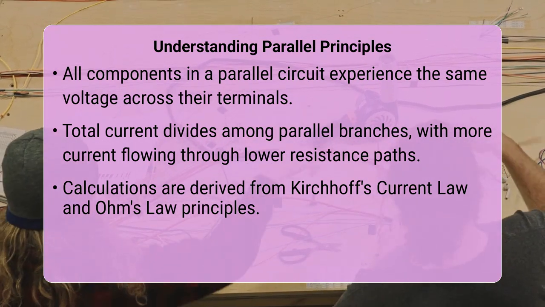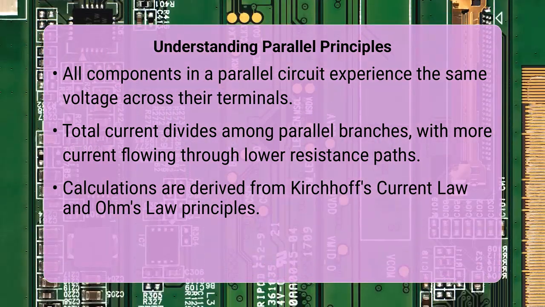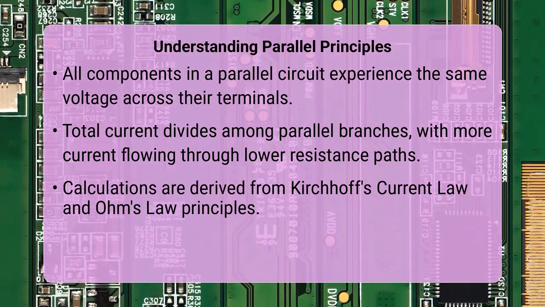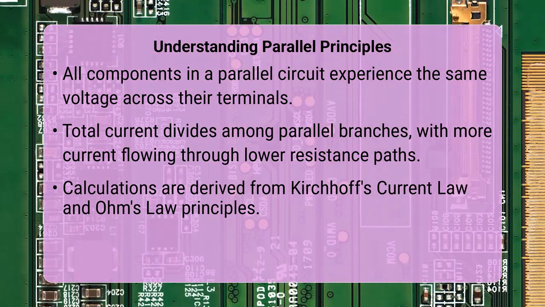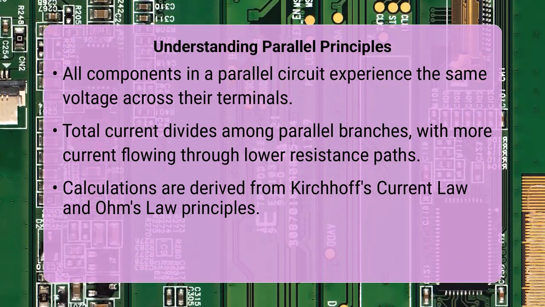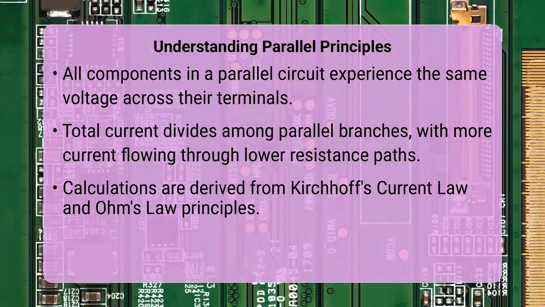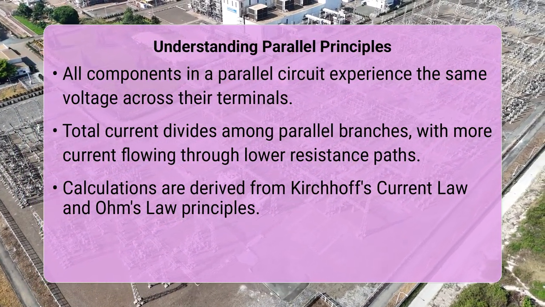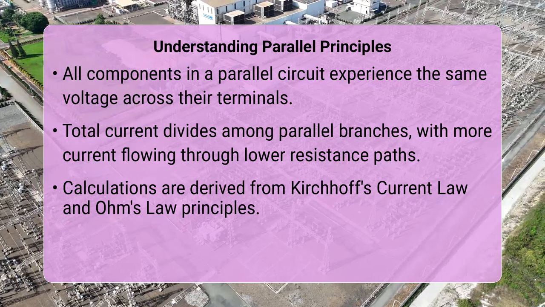Kirchhoff's current law states that the sum of currents entering a node must equal the sum of currents leaving it. Applying Ohm's law to each resistor and combining these relationships leads directly to the reciprocal formula. This formula inherently accounts for how current chooses the path of least resistance, with more current flowing through lower resistance branches.